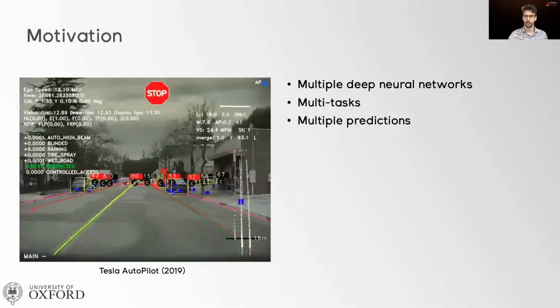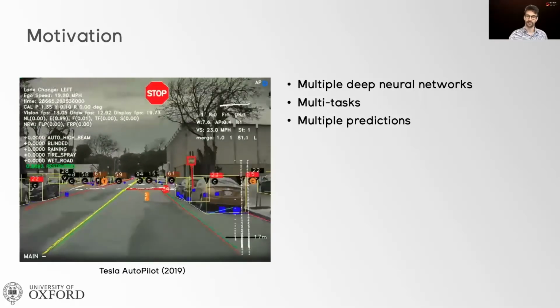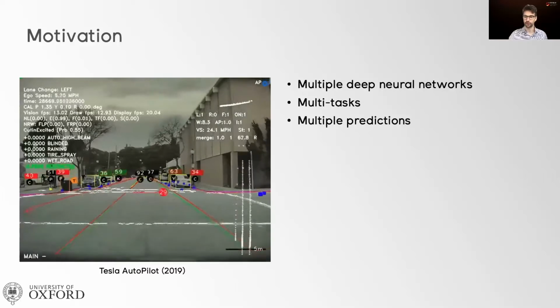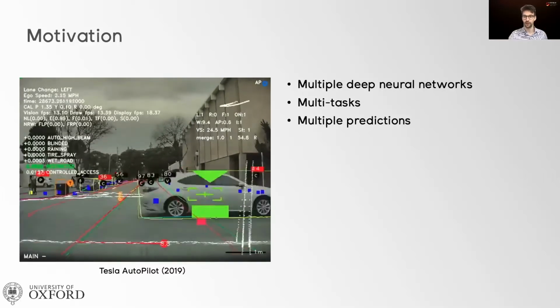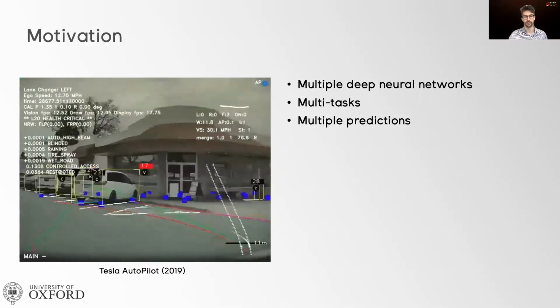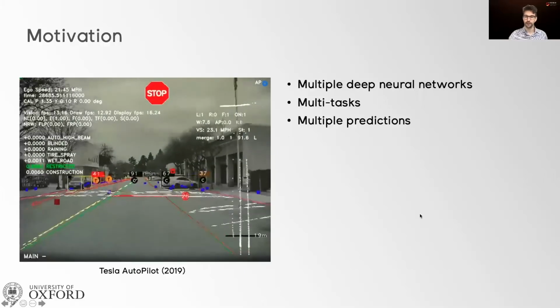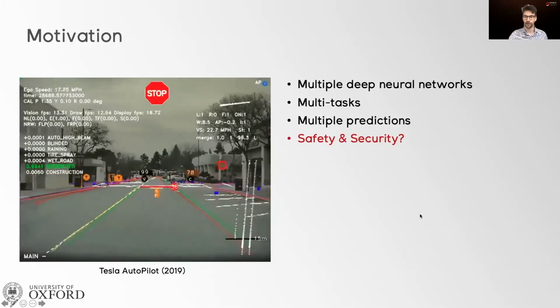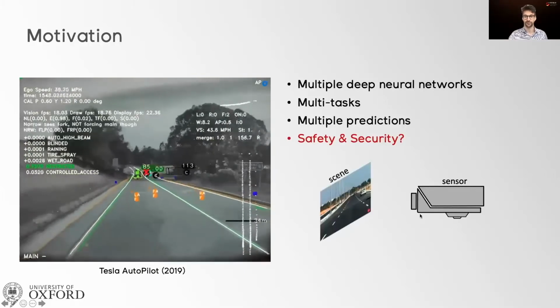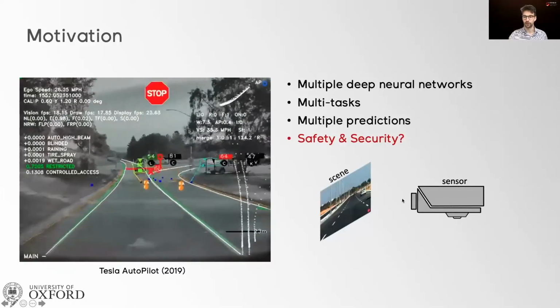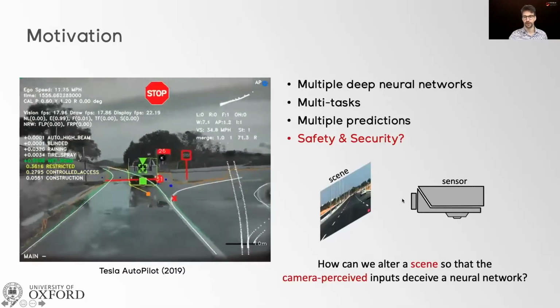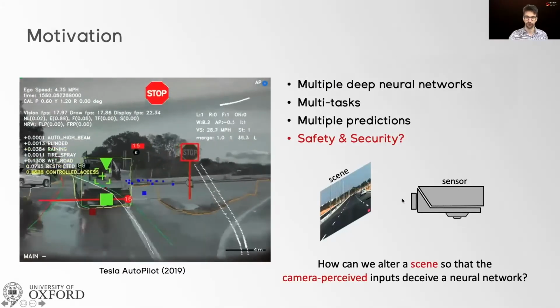In this scenario, but really in any scenario where a system acts based on neural networks that use camera inputs, we need to ask ourselves about the security of the system. In particular, is there any way that an adversary can alter a scene as it is perceived by a camera so that the altered scene deceives the neural network into making wrong predictions?